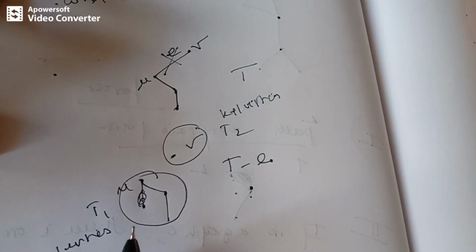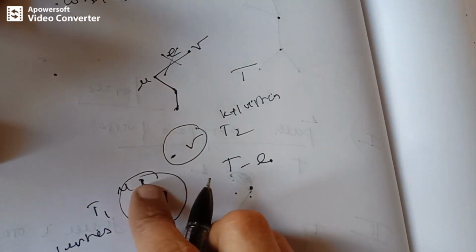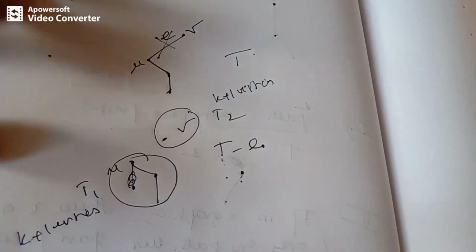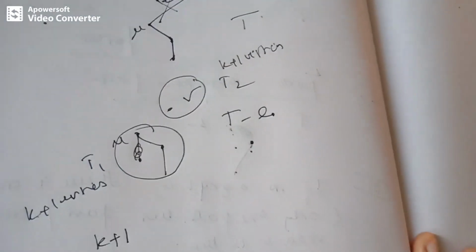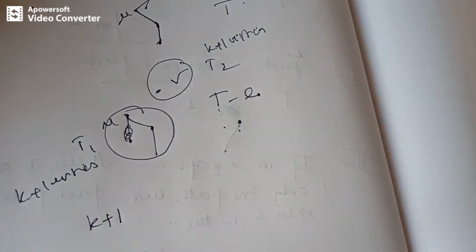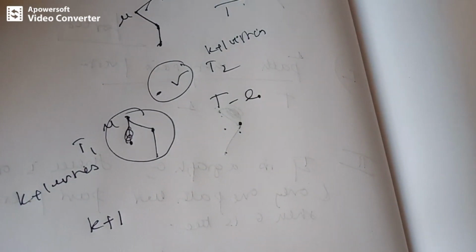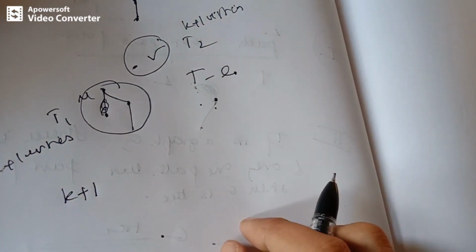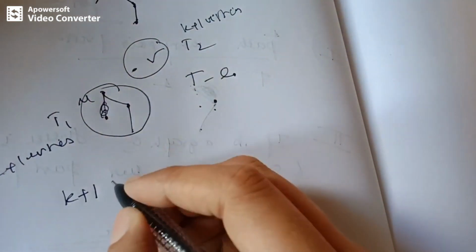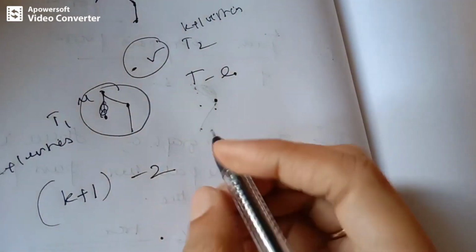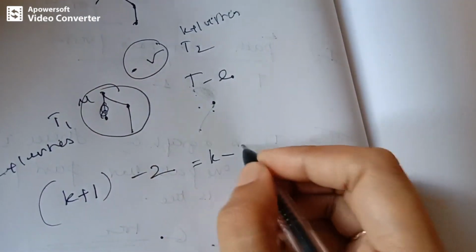The total number of vertices in T1 and T2 taken together is k plus 1. So the total number of edges in T1 and T2 will be k plus 1 minus 2, which is k minus 1.